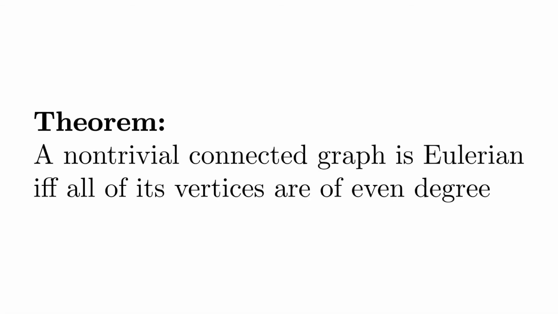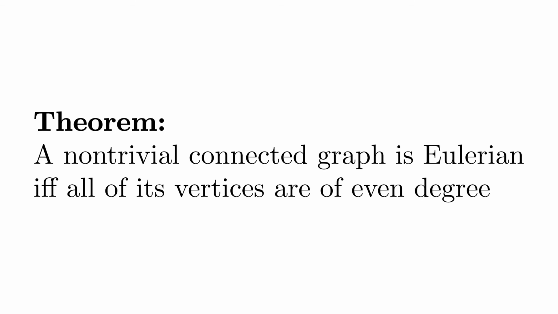A non-trivial connected graph is Eulerian if and only if all of its vertices are of even degree. Let's start by defining our terms. An Eulerian graph is one that contains an Eulerian circuit, and the degree of a vertex is the number of incident edges to that vertex.